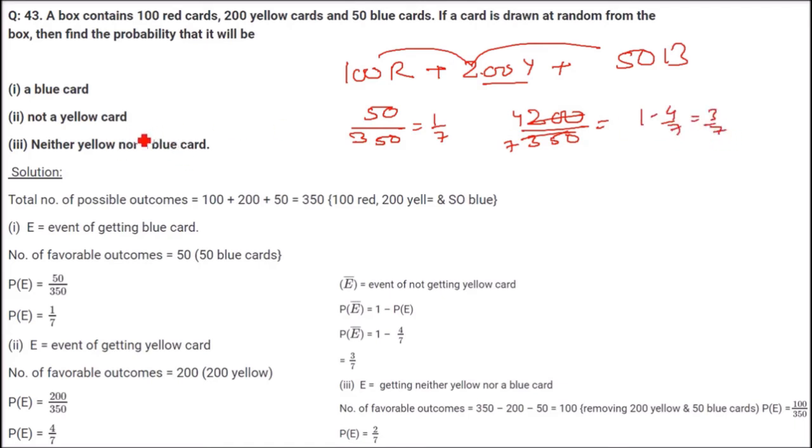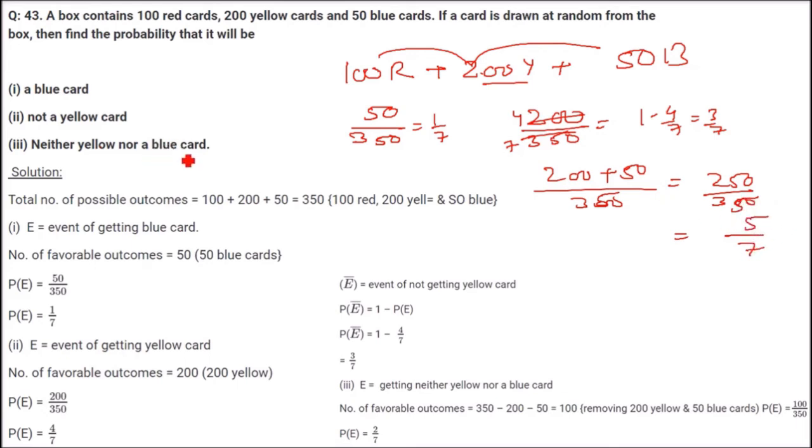Neither yellow nor a blue card. Let us find out for yellow and blue, and then we'll subtract it from 1. Yellow is 200 and blue is 50, so 250 by 350 is the probability of a yellow or blue card, which is 5 by 7.